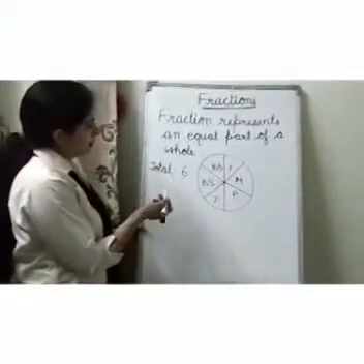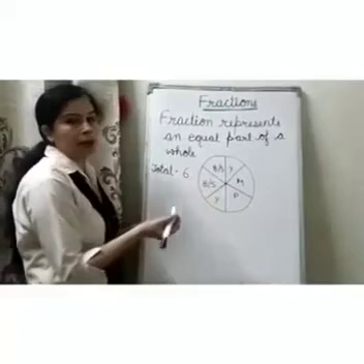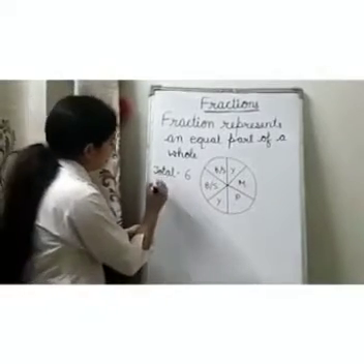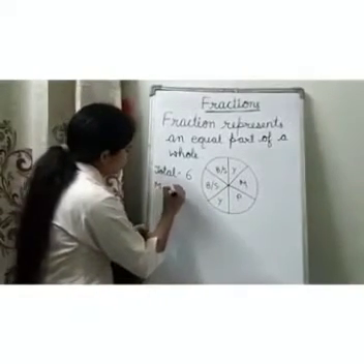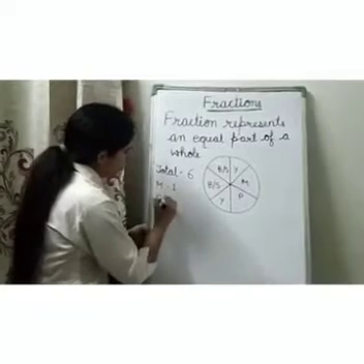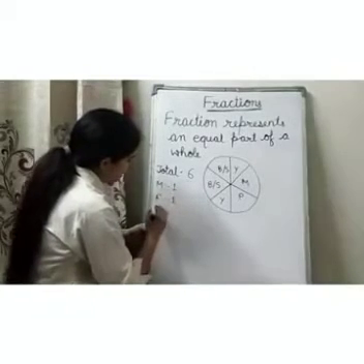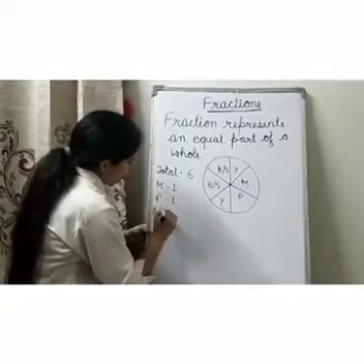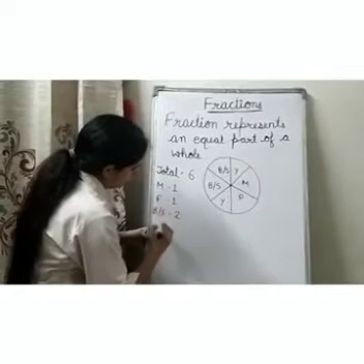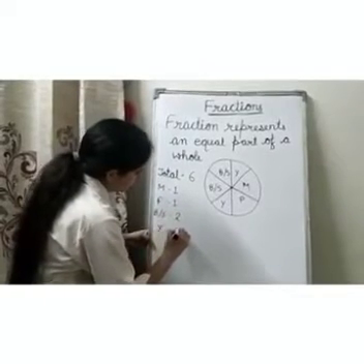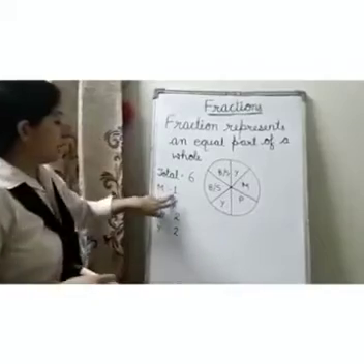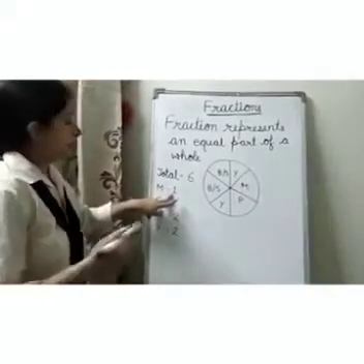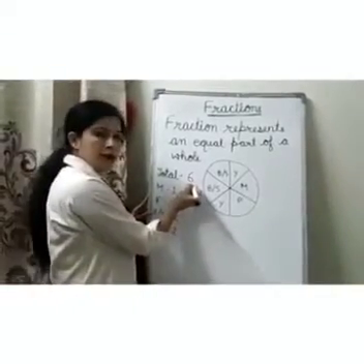Now, there are 6 total pieces of a pizza. Mother got 1 piece, father got 1 piece, brother or sister got 2 pieces and you got 2 pieces. 1 piece out of what? 1 piece out of 6.